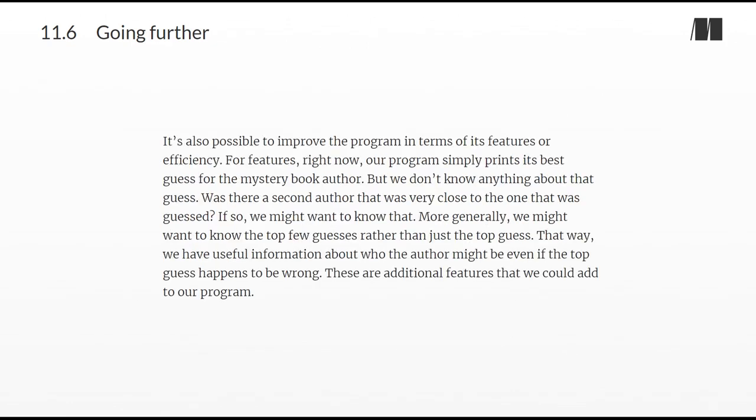It's also possible to improve the program in terms of its features or efficiency. For features, right now our program simply prints its best guess for the mystery book author. But we don't know anything about that guess. Was there a second author that was very close to the one that was guessed? If so, we might want to know that. More generally, we might want to know the top few guesses rather than just the top guess. That way, we have useful information about who the author might be, even if the top guess happens to be wrong. These are additional features that we could add to our program.